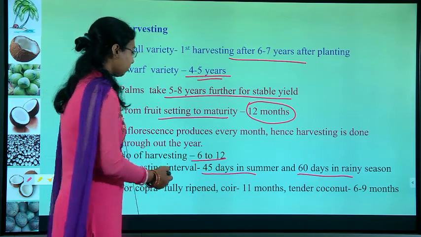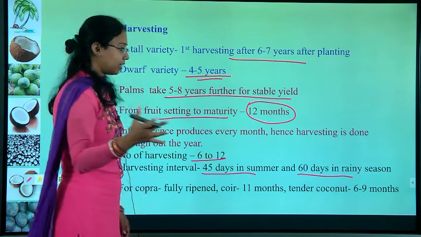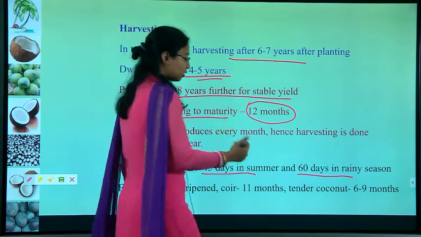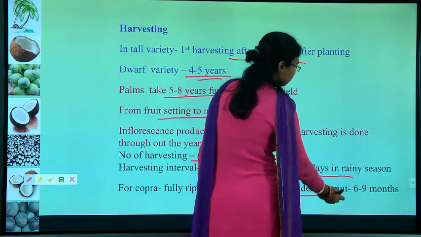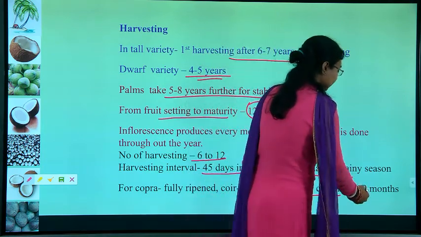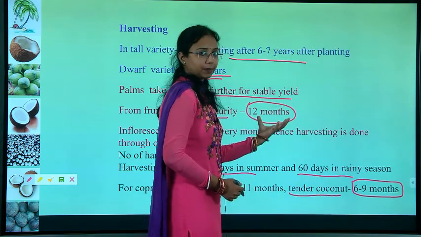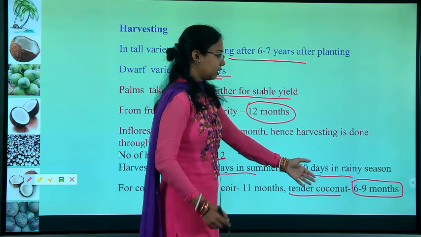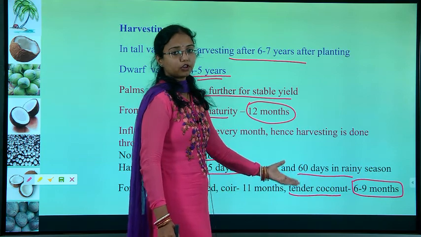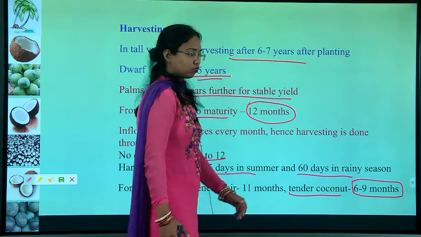And for copra, we need to see the terms. First, the coconut which we use for drinking is known as tender coconut. The tender coconut is mostly at a maturity of 6 to 9 months. We said a full grown coconut needs 12 months, so if you harvest between 6 to 9 months, that coconut is used for drinking coconut water, and it is known as tender coconut.